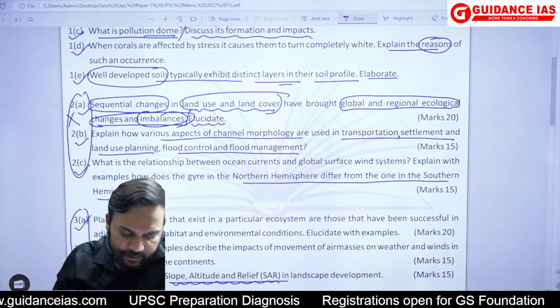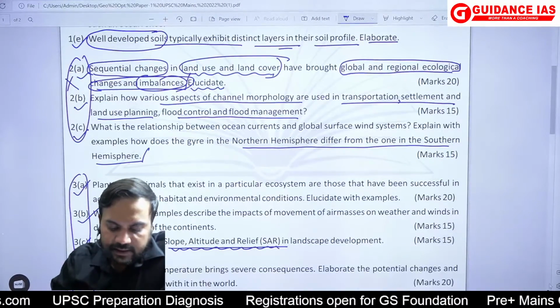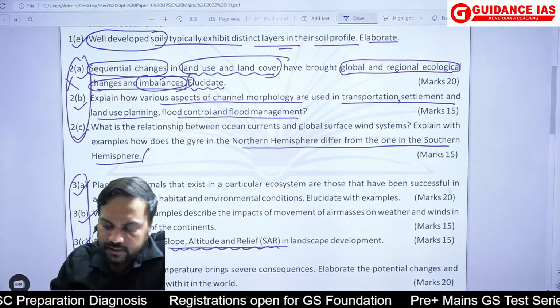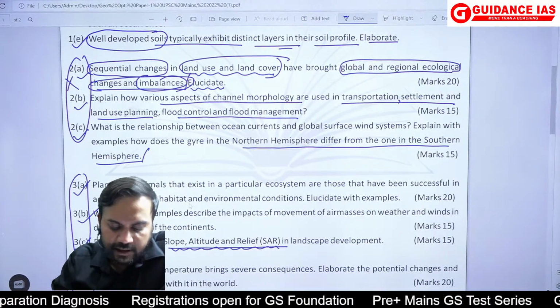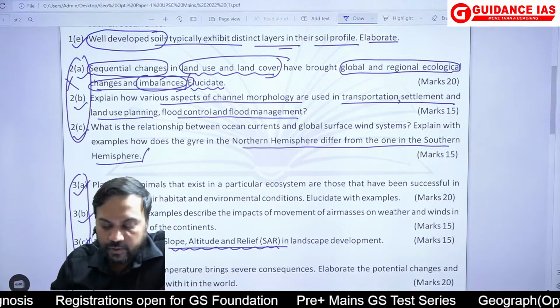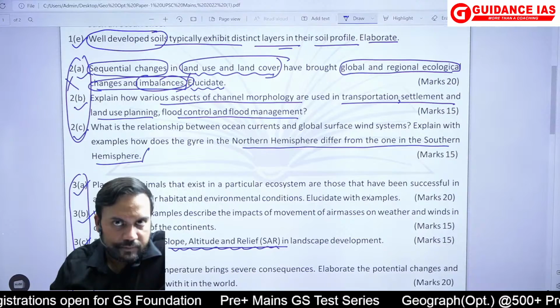Then coming to next question, question number 3. Plants and animals that exist in particular ecosystem are those that have been successful in adjusting to their habitat and environmental conditions. ठीक है? Elucidate with examples.